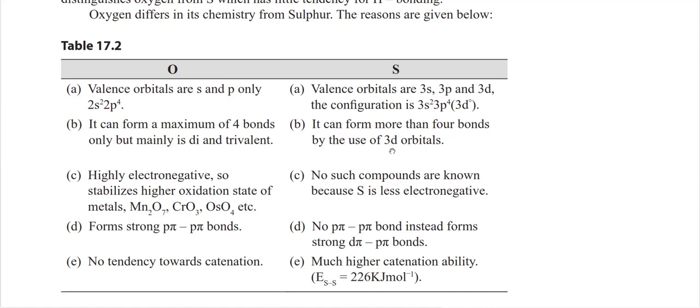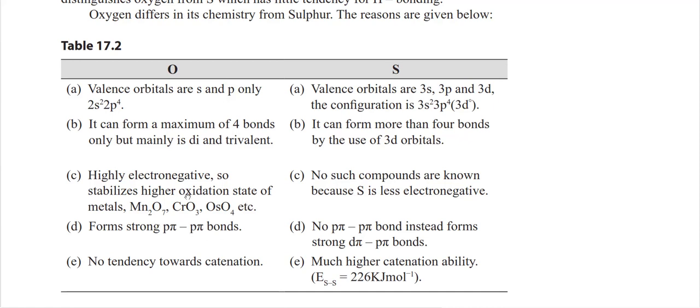Due to the 3d orbital, sulfur can form more than 4 bonds. Oxygen's high electronegativity stabilizes higher oxidation states of metals, like Mn2O7, chromium trioxide, osmium tetroxide, etc. No such compounds are known for sulfur because its electronegativity is less.